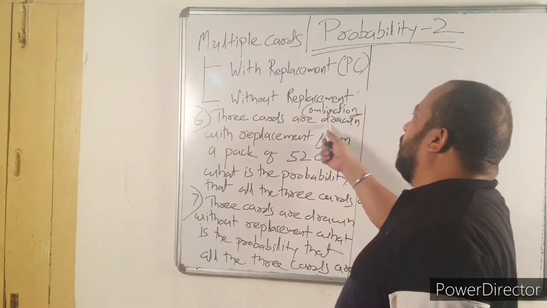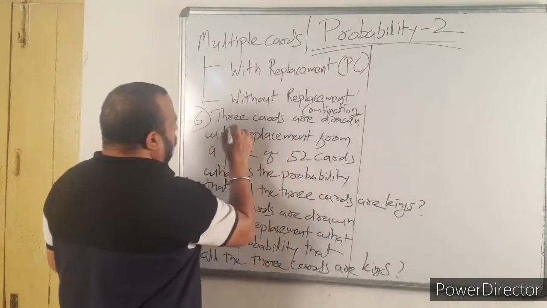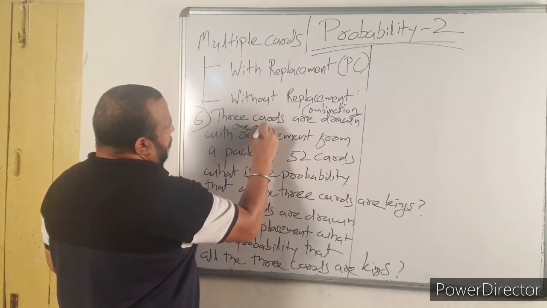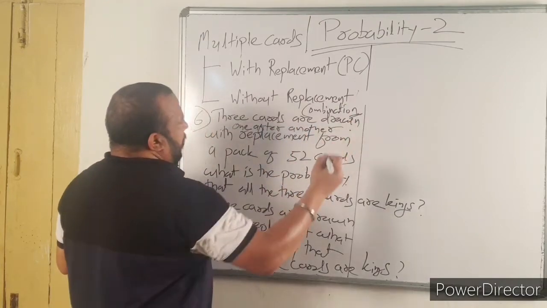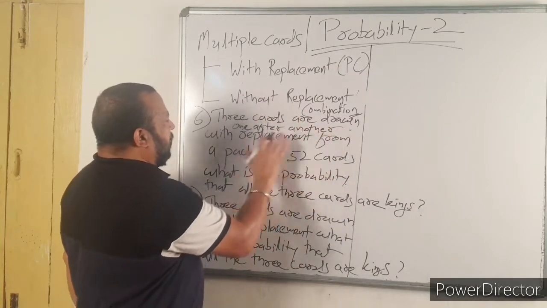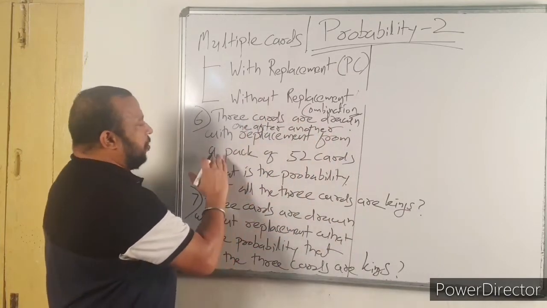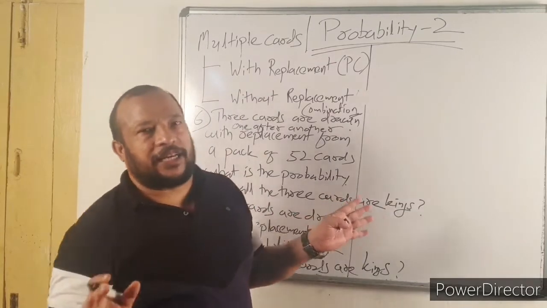See here, 3 cards are drawn one after another. Now I made the question very clear. 3 cards are drawn one after another with replacement from a pack of 52 cards. What is the probability that all the 3 cards are kings?